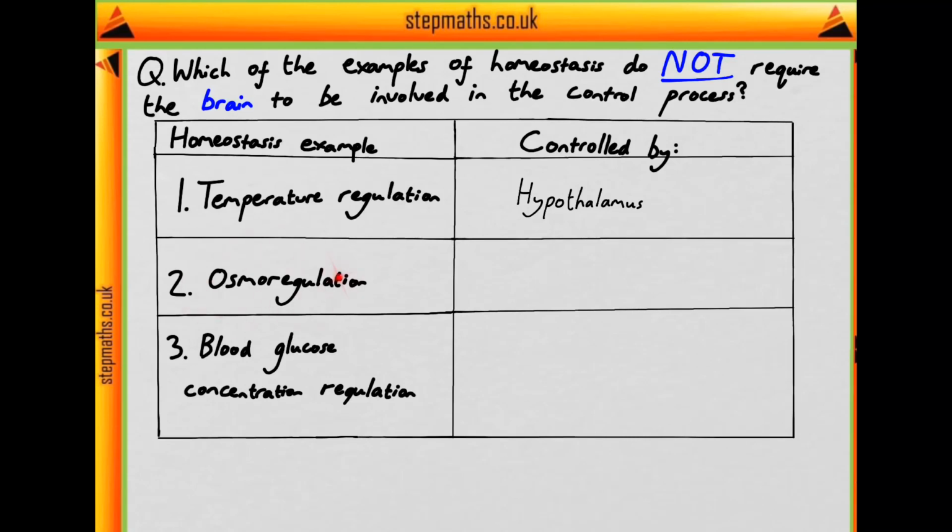Next we have osmoregulation, which is the control of the water content in the blood. And so now, where is osmoregulation controlled? In the hypothalamus again. Special receptors called osmoreceptors detect changes in the water potential of the blood.